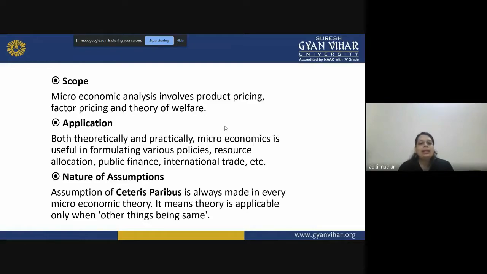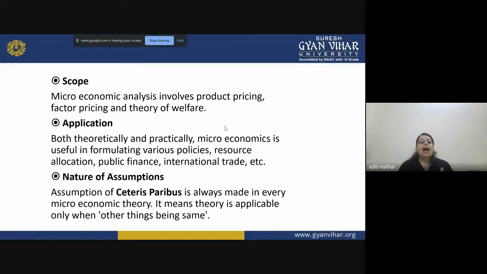Then another characteristic is the nature of assumption. Every study has some assumptions, right? Because the world is uncertain, everything is uncertain. So you need to take some assumptions before you draw or conclude a particular law or policy. In microeconomics, the assumption of ceteris paribus is always there. What do we mean by ceteris paribus? Ceteris paribus means other things being the same or constant.